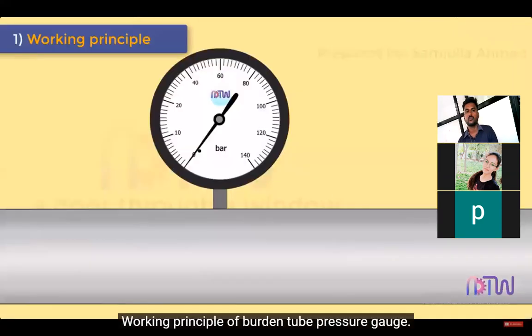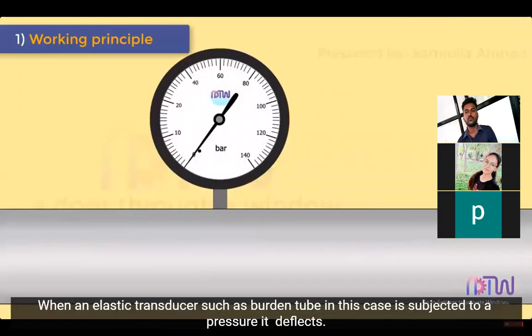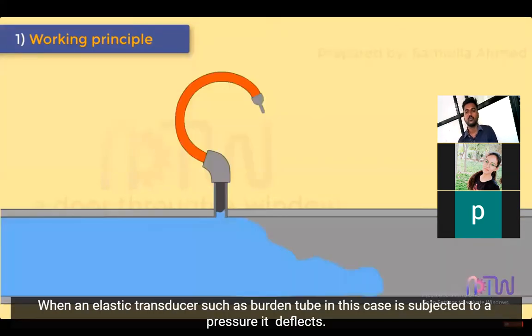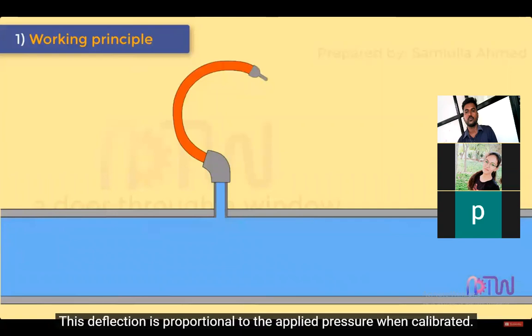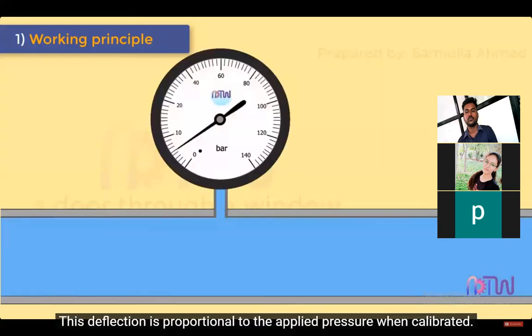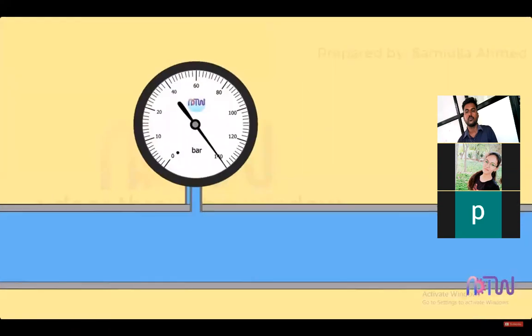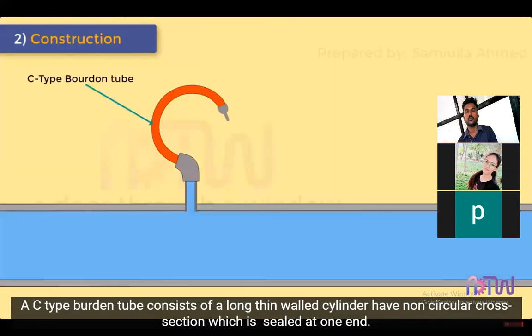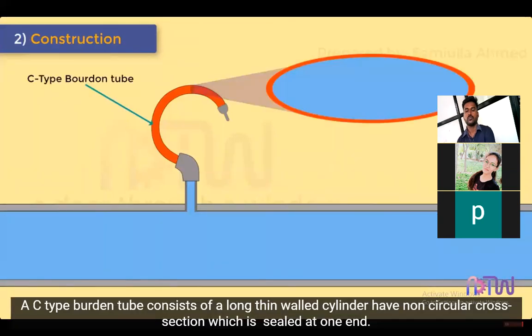Working principle of Bourdon tube pressure gauge. When an elastic transducer, such as Bourdon tube in this case, is subjected to a pressure, it deflects. This deflection is proportional to the applied pressure when calibrated. Construction. A C-type Bourdon tube consists of a long thin-walled cylinder of